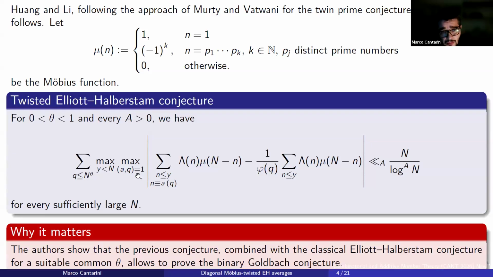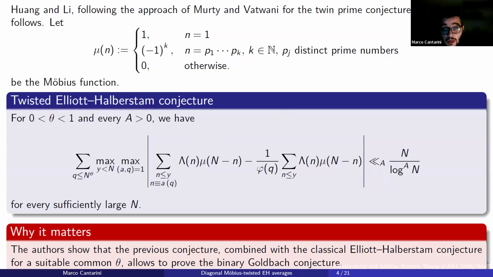It's not important, and the maximum over Y is present just for a technical reason. Indeed, the authors proved that if this conjecture is true, another variant of this conjecture is true. Essentially, if you replace in this conjecture the Mobius function with the Mobius function and the logarithmic function. And both of these variants must be true in order to prove the Goldbach conjecture. So with one formulation, they use essentially two suitable variants of the Elliott-Halberstam conjecture.